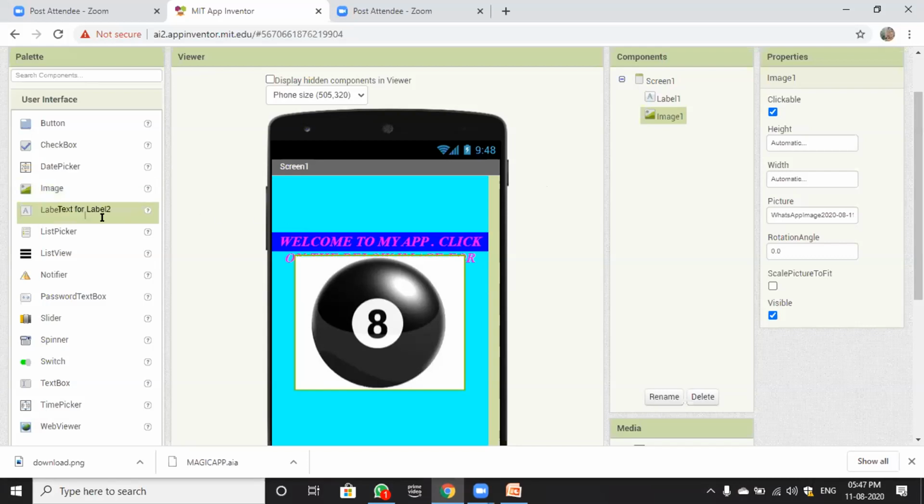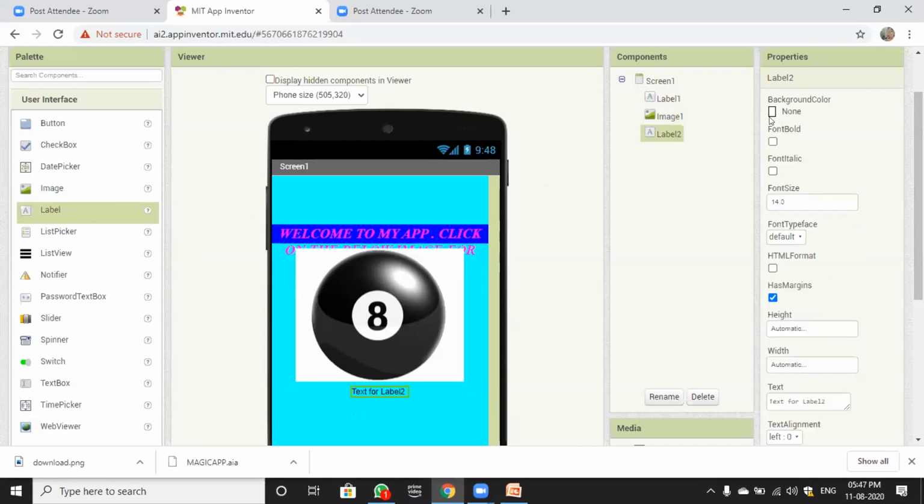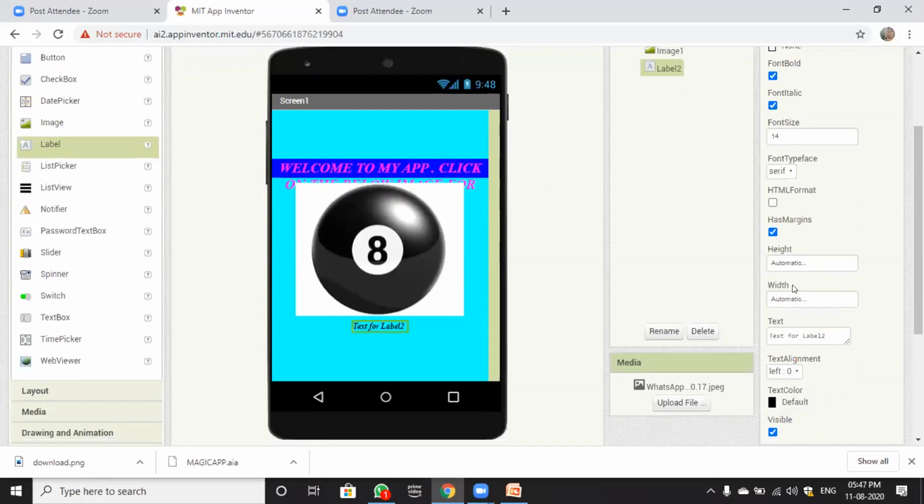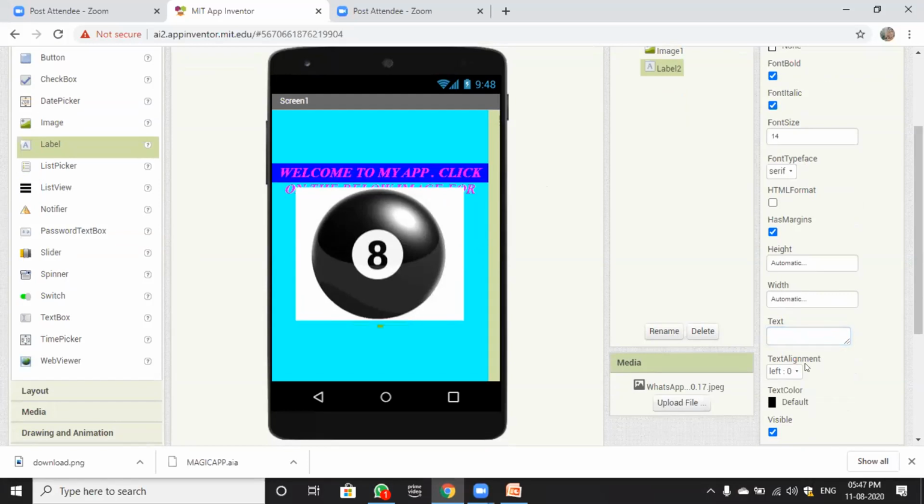So now quickly add a label. Its background color will be none, font bold, font italic. Font size will be 14 only. Font typeface will be serif. Width will be automatic, and you have to erase the text. Delete the text, and the alignment will be center. It will be empty. There will be no text. Make sure this will be controlled by the coding part.